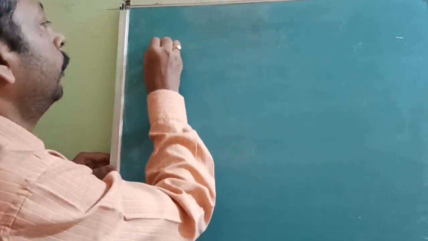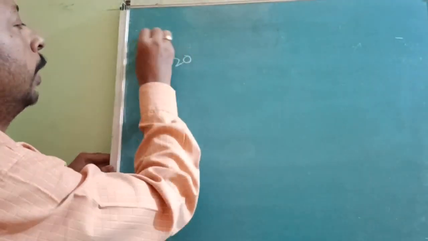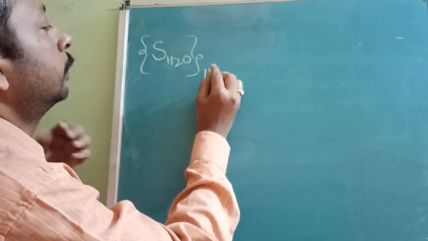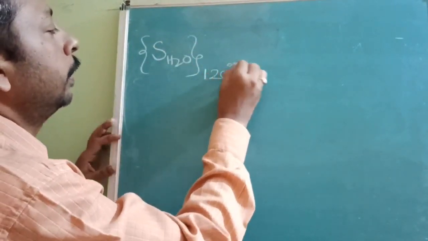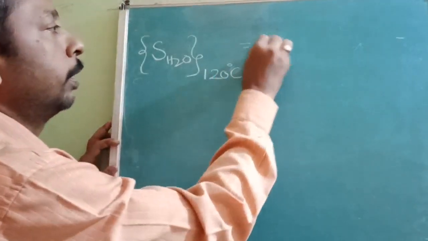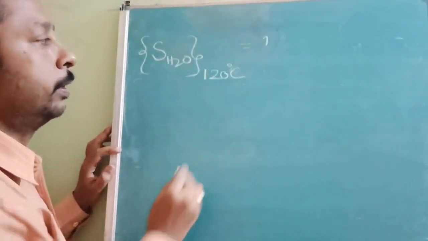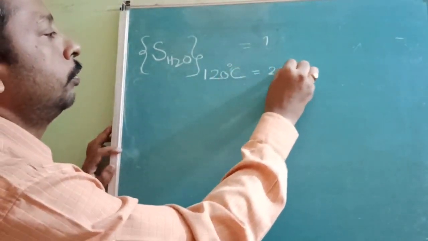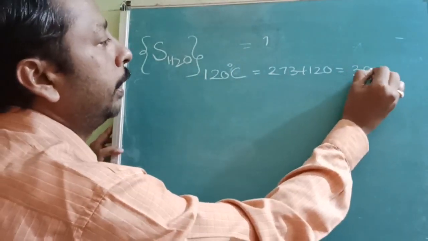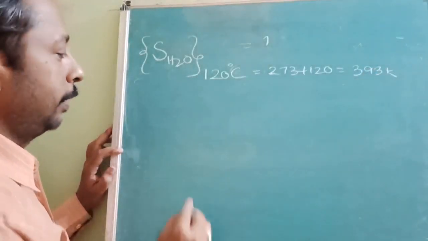Suppose you want to find out the entropy of H2O, the absolute entropy of H2O, at, I will take, 120 degrees Celsius. What is 120 degrees Celsius in Kelvin? So from where should I start? Minus 273, so I will write 273 plus 120. How much is it? 393 Kelvin. Am I correct? If not correct, make it correct.